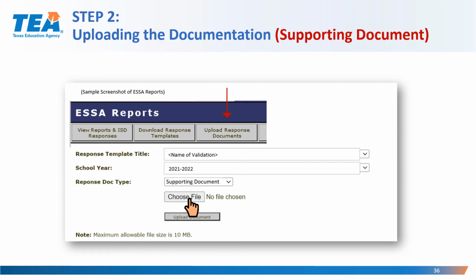A computer browser window will open so that you can search for the documentation file that you would like to upload. Once you've selected the file for upload, the name of the file should appear to the right of the Choose File button. As you can note here, this is a PDF file, which is what we are requesting that you submit as a supporting document. You would then click on Upload Document, and the supporting document should be uploaded. You can refresh your screen to verify that the documentation has been uploaded for our review.